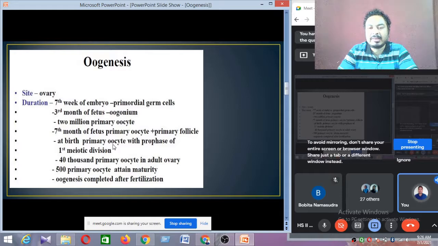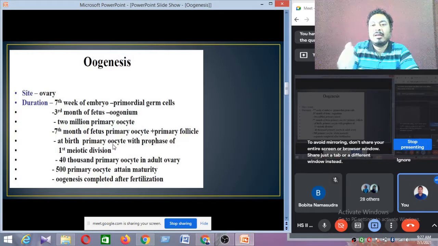When puberty comes, these arrested secondary oocytes undergo the oogenesis process, and every month cyclically they release one secondary oocyte, and this period is called the menstrual cycle. So the menstrual cycle starts after puberty, at the age of 11 to 16 years.